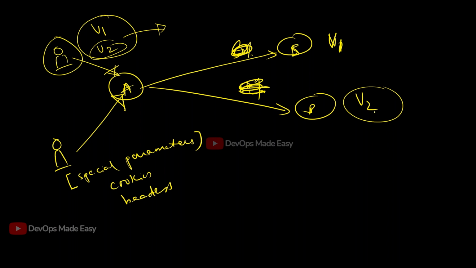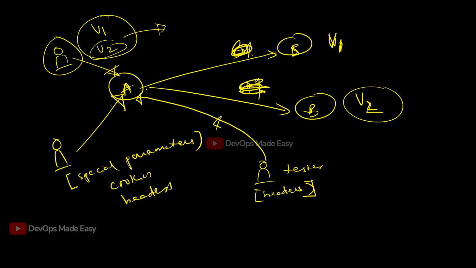But who is going to test your V2 application? I don't want the user to test. As a tester, I want to send the request to A, but I want A to send it to the V2 version of B. If you're not sending some extra information, it won't. So I'll create some custom headers and include these headers along with my request to A. Now A will read these headers and understand that the user wants to test a different version of the application, that is V2 or anything else. Then it will contact V2 and get that information back to the user.